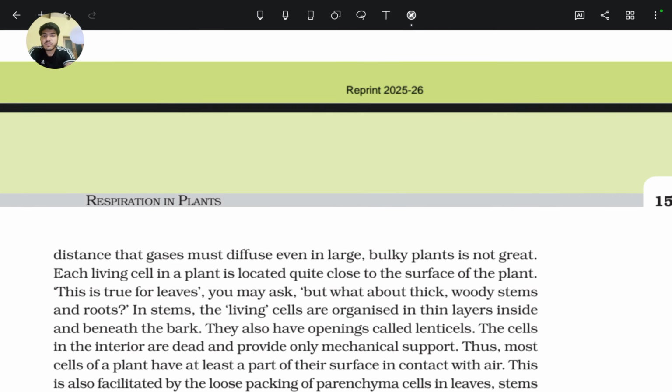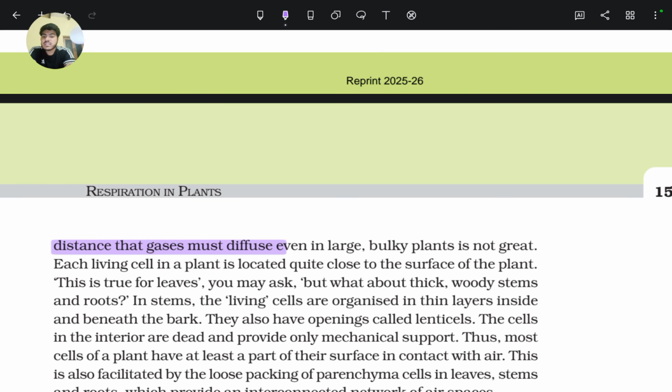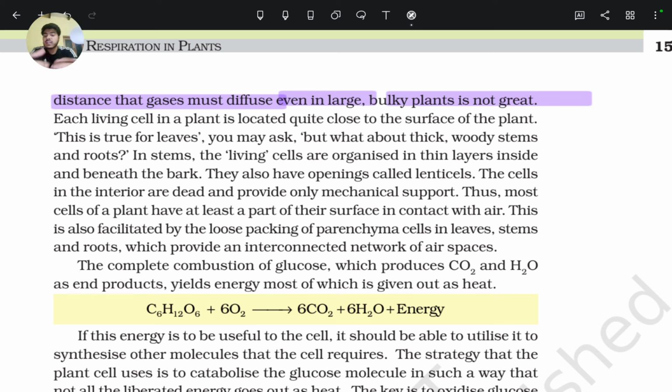Thirdly, the distance that gases must diffuse, even in a large bulky plant, is not great. From one part to another there is not much exchange or transport of gases. Each living cell in a plant is located quite close to the surface of the plant.